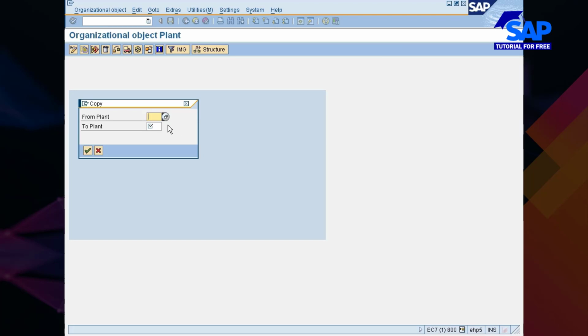All right, now you see here from plant and to plant. Here you should be giving 0001 as the reference plant and to plant. Yeah, sorry, somebody has a question?